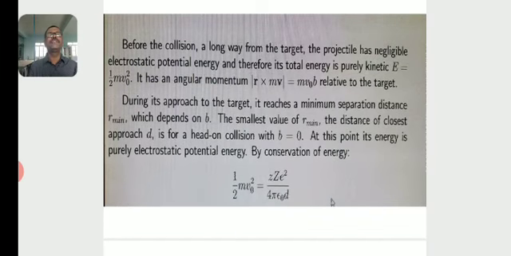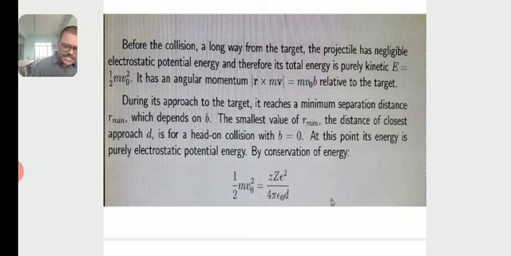Before the collision, a long way from the target, the projectile has negligible electrostatic potential energy, and therefore its total energy is purely kinetic energy, equal to half m v0 squared. It has an angular momentum r into m v, which is equal to m v0 b relative to the target.